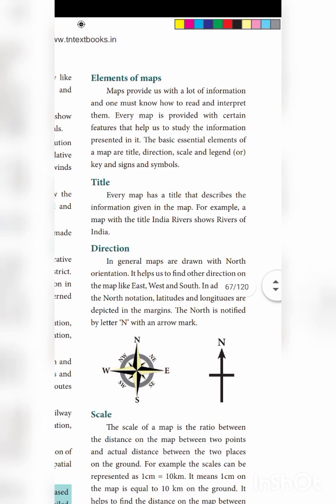So in a map you have so many information, you will get it from a map. Okay, and then how it is portrayed in a map means with the help of signs and symbols. Okay, so certain elements are there. What are the elements? Title, direction, scale, legend and key, signs and symbols. I will tell you one by one.